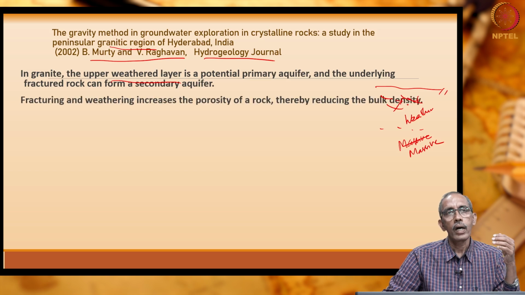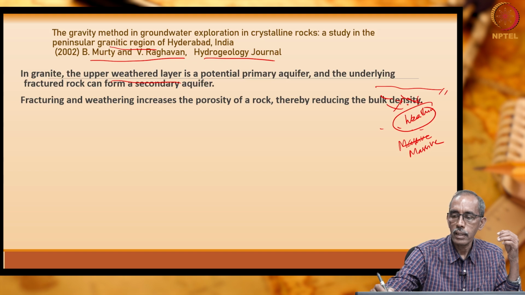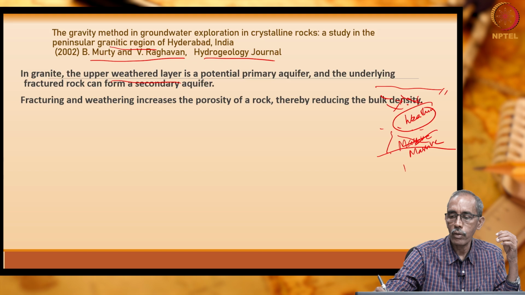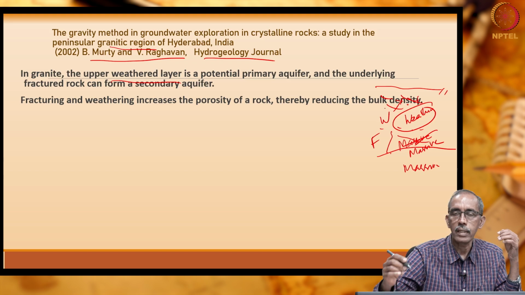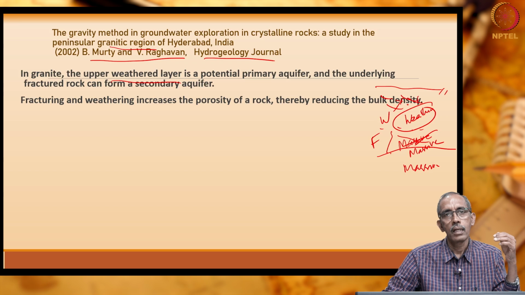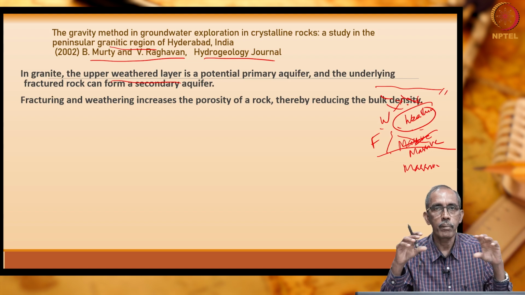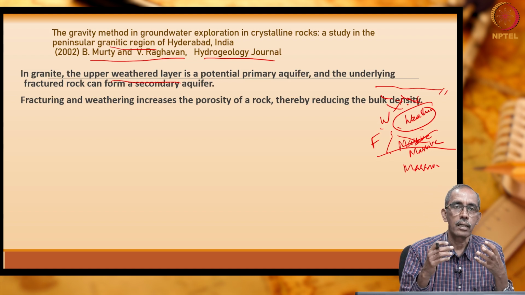So, what happens is in the weathered zone, as well as if the rocks are fractured up to some distance, beyond that you have massive rock. This is fractured, this is completely weathered. As the rocks are fractured and weathered, the porosity of the rocks increases, isn't it? It is quite obvious. When the rocks are intact, they don't have any pores.